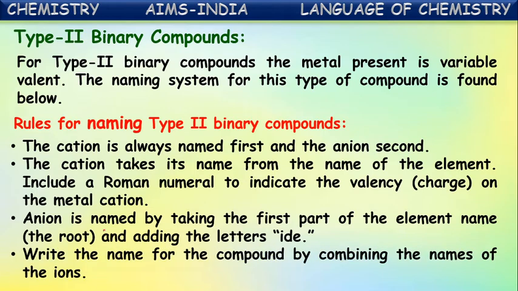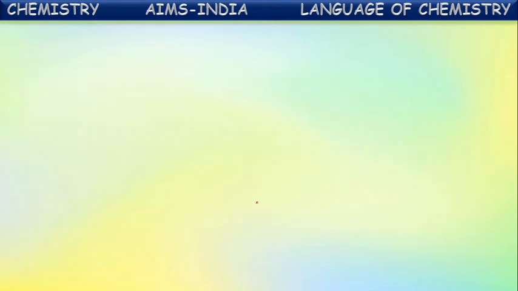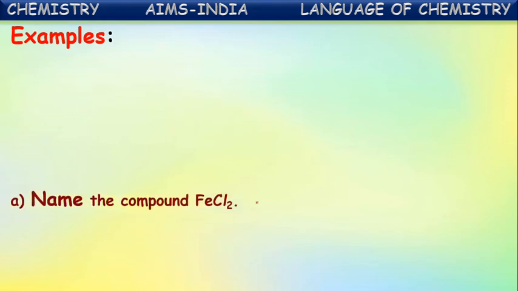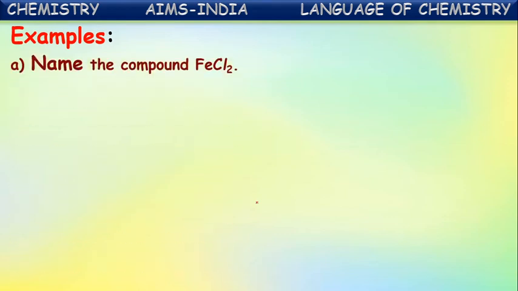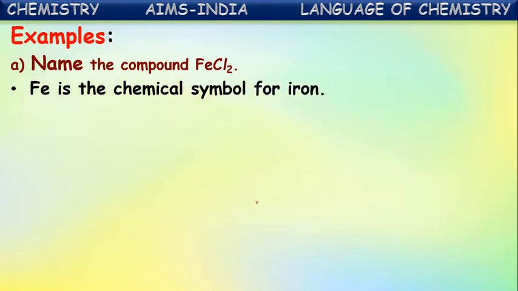Okay, for this also, write the name of the compound by combining the names of the ions. Just we combine these two now. So what is additional here than type 1? Including the Roman numeral beside the cation name in the brackets, which indicates the valency of that variable valent element in that particular compound. Let us do an example. Name the compound FeCl2. So here iron can exhibit actually more than one valency. For that, we have to mention the Roman numeral also in addition in the bracket.